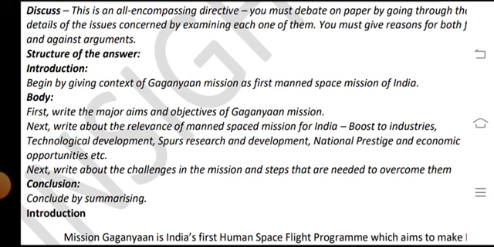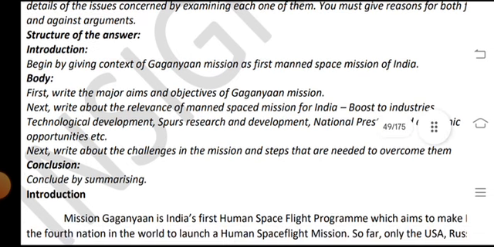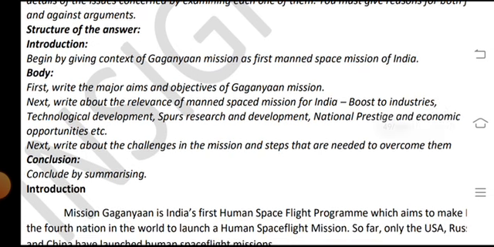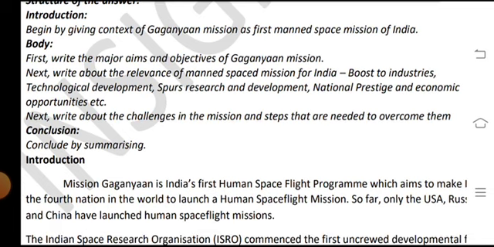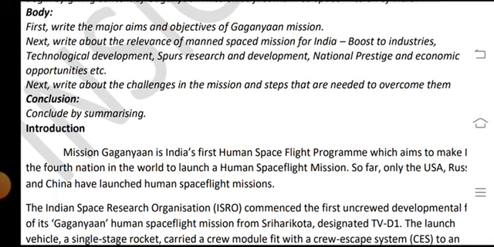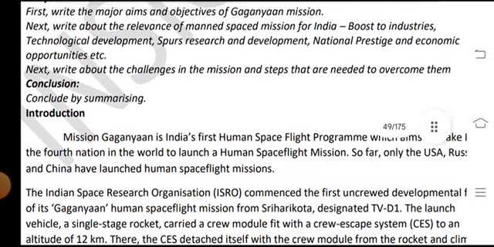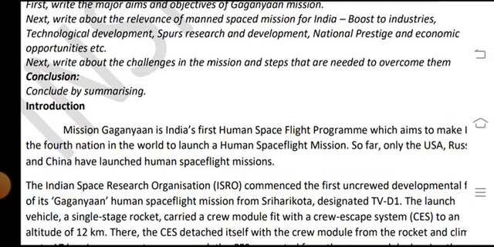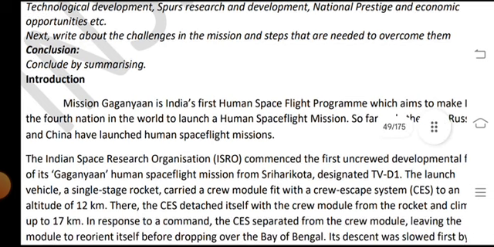Introduction: begin by giving context of the Gaganyaan mission as the first manned space mission of India. Body: first write the aim and objectives of the Gaganyaan mission, and next write about the relevance of manned space missions for India: boost to industries, technological development, research and development, national prestige, and economic opportunities, etc. And next write about the challenges in the mission and steps needed to overcome them. Conclude by summarizing.